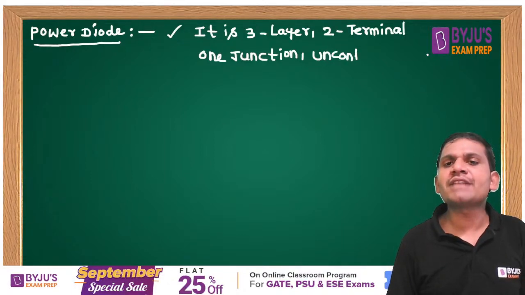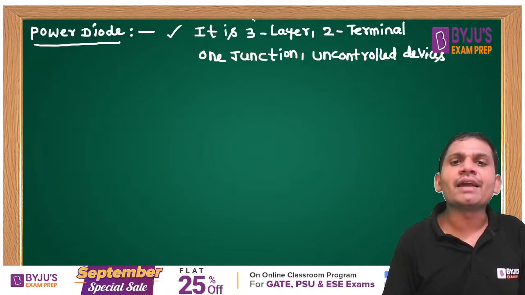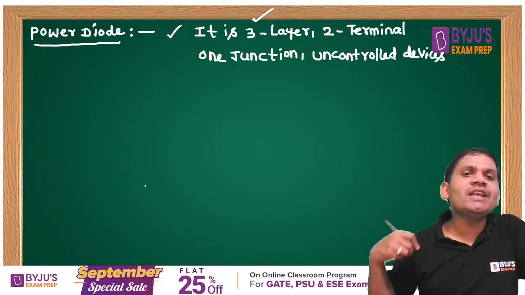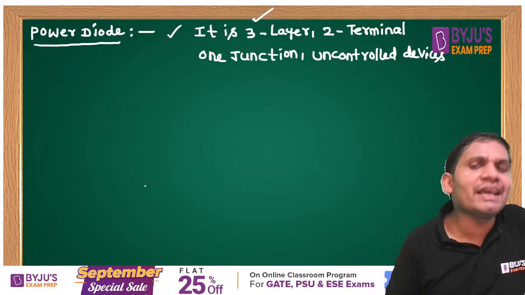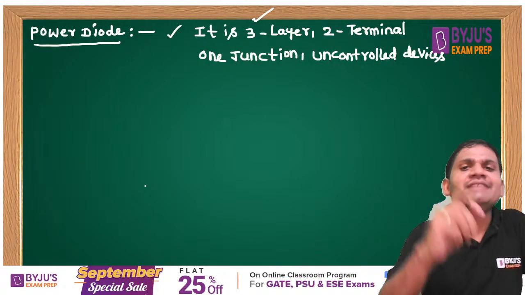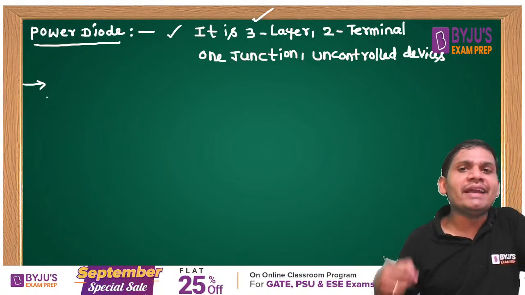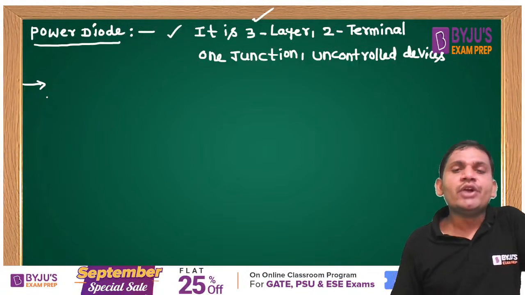But what extra point do you want to remember here, students? A power diode is a 3 layer device, not 2 layer. A normal diode is 2 layer, but specially in a power diode there is an extra intrinsic layer, which is the n minus layer. The intrinsic layer is distributed between the p plus and the n plus layers.